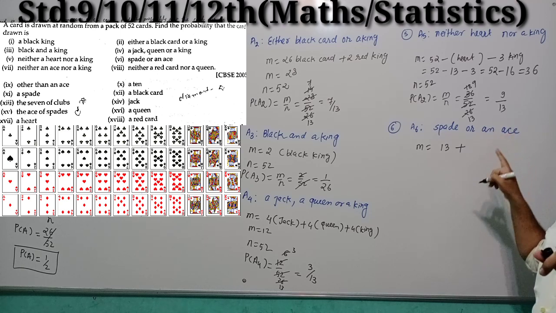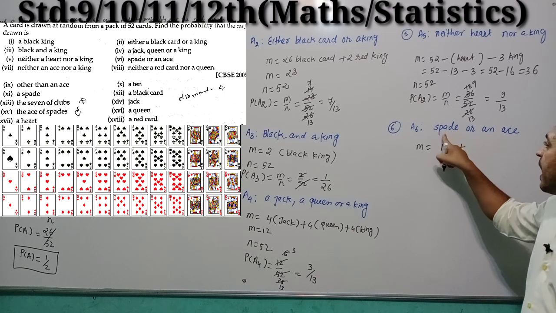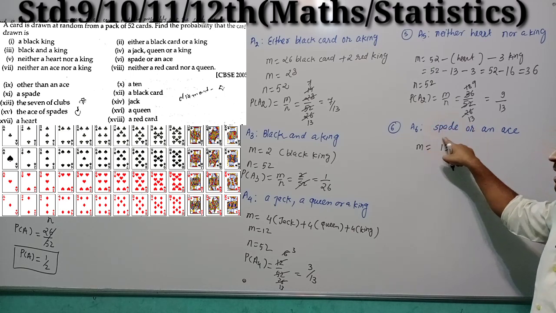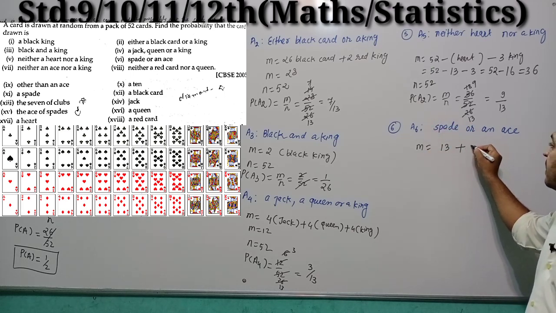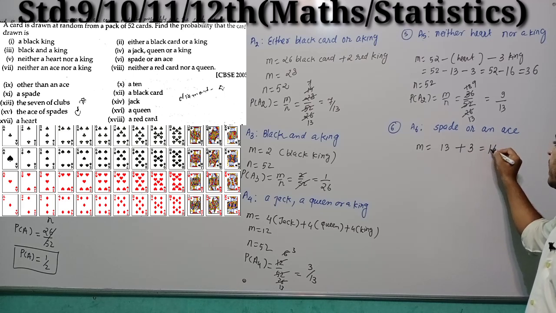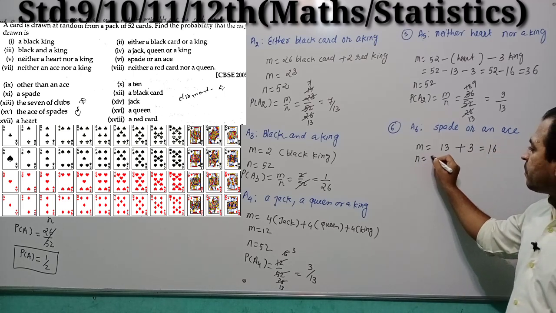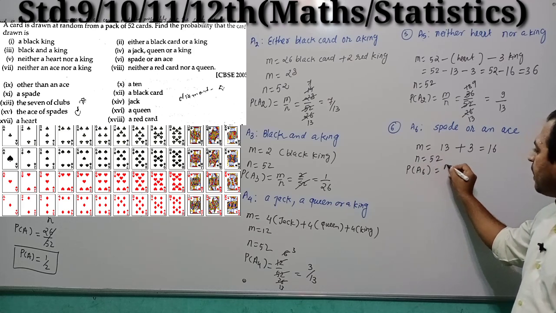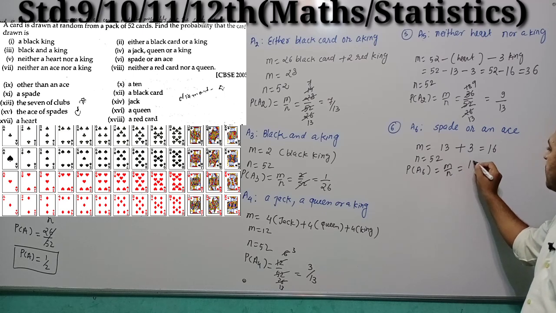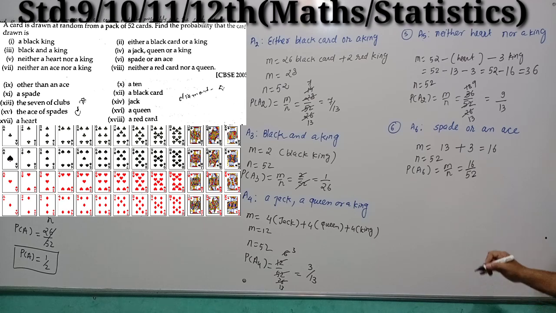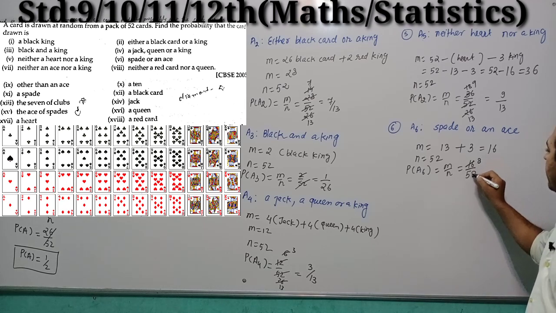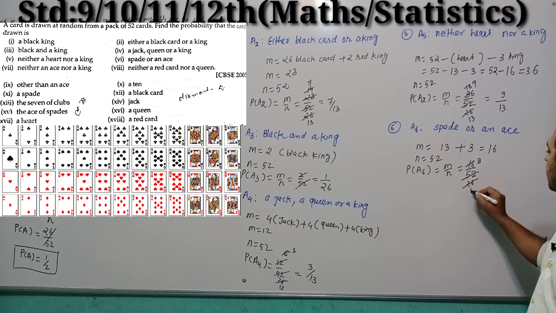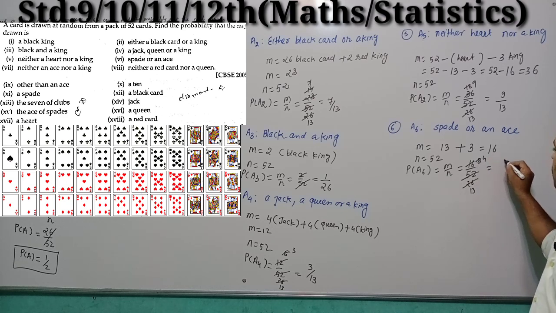In the 4 S, one card is a spade, so that spade card is included in these 13 cards. So how many remaining S cards? 3. So we are getting 16. So total number of cards is 52. So P of A6 is M by N, 16 by 52, right students? So 16 by 52, cancelling by 2, 8 by 26, 4 by 13. So 4 by 13.